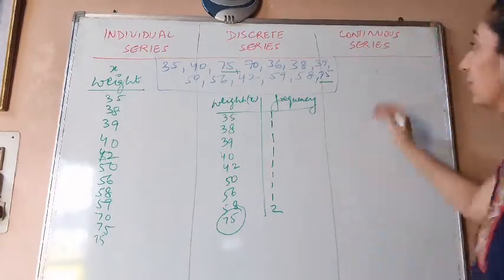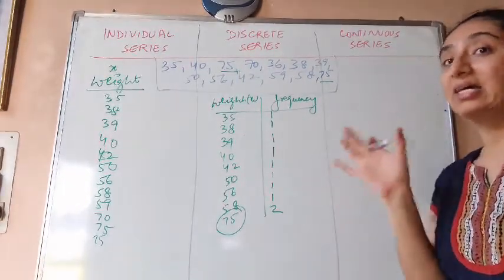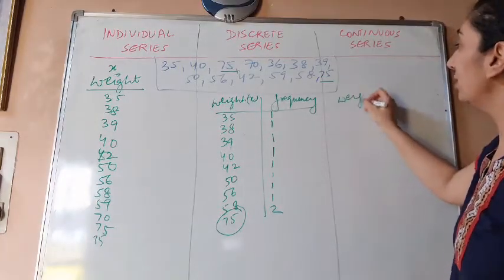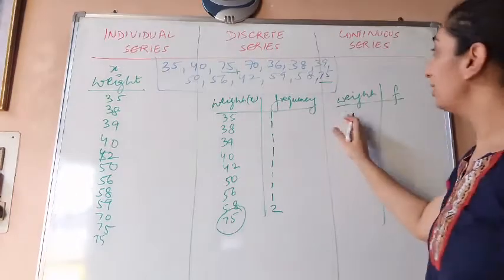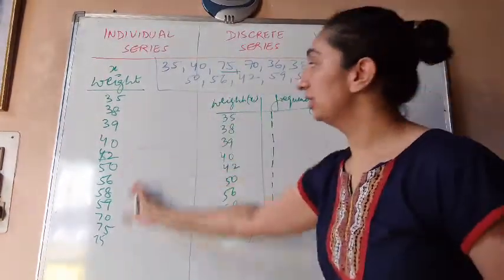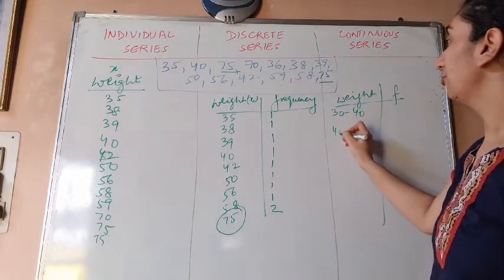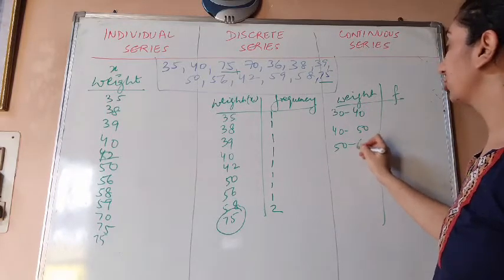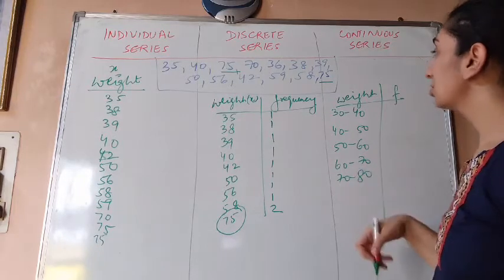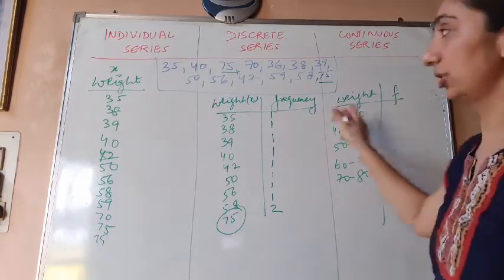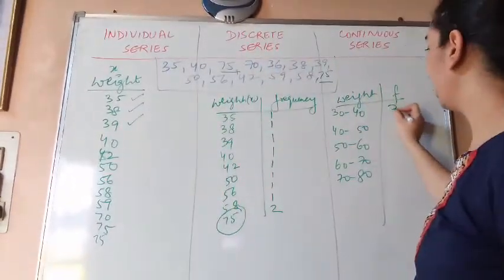Okay. Last one is continuous series. Under continuous series, what we do, we actually make class intervals. Right. So I write down weight and I write down frequency. Now let's say I'm classifying weight like between 30 to 40, 40 to 50, 50 to 60, 60 to 70 and 70 to 80. So let's see how many have weight between 30 to 40. So we have 1, 2, 3 between 30 to 40. So I write 3 as a frequency.